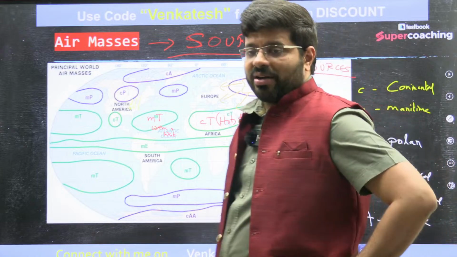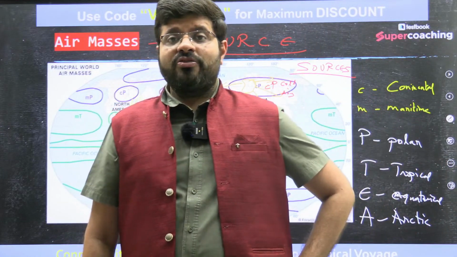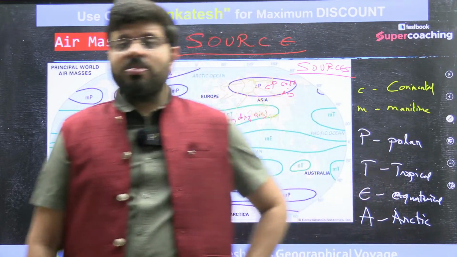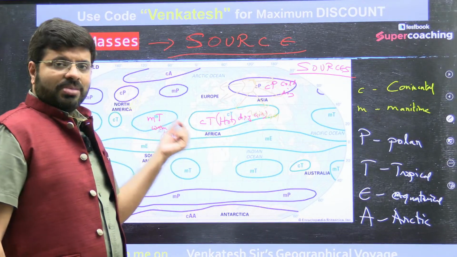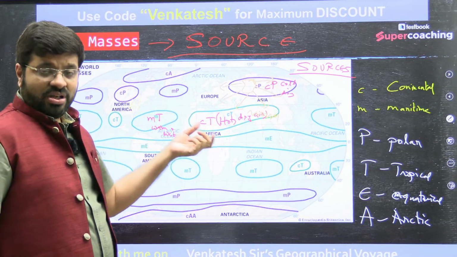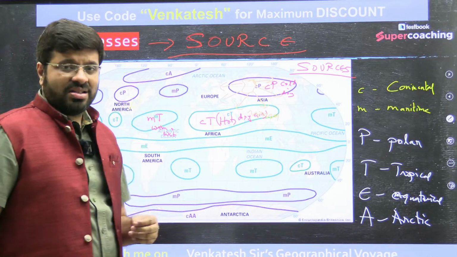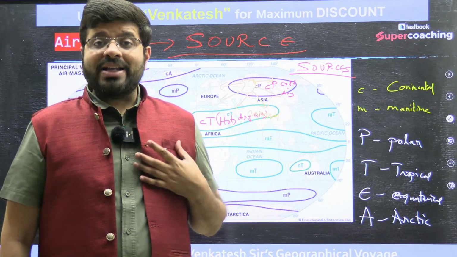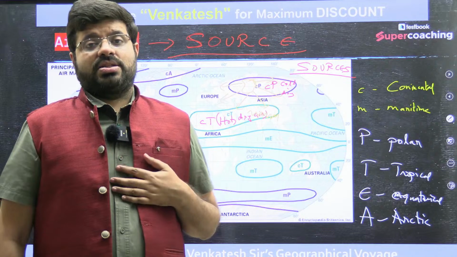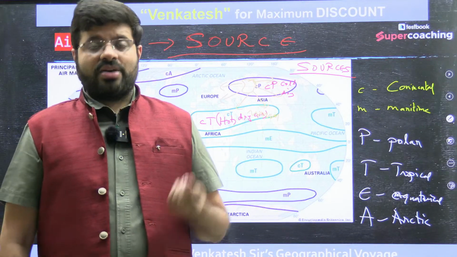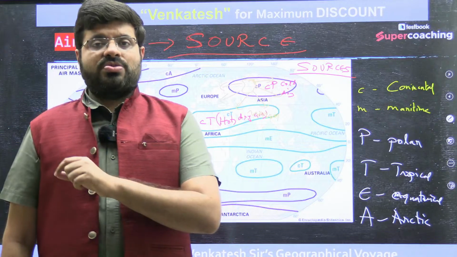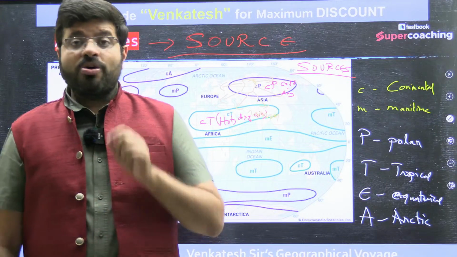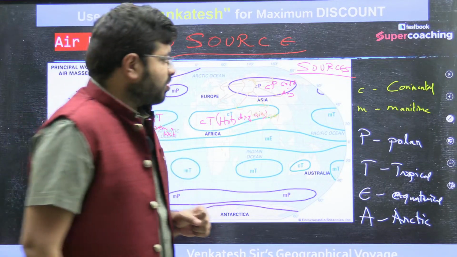So air masses are very, very important in terms of their formation. It takes a unique temperature, a unique climate. They cannot be found everywhere. They can be found only in certain places where such temperature is conducive for large periods of time. There is a consistency. Then whatever characteristics they develop, they will transfer towards their destinations. That destinations are very vulnerable to such severe weather storms is the reason why we are studying air masses. Hope you all have understood this. That is about the air masses.